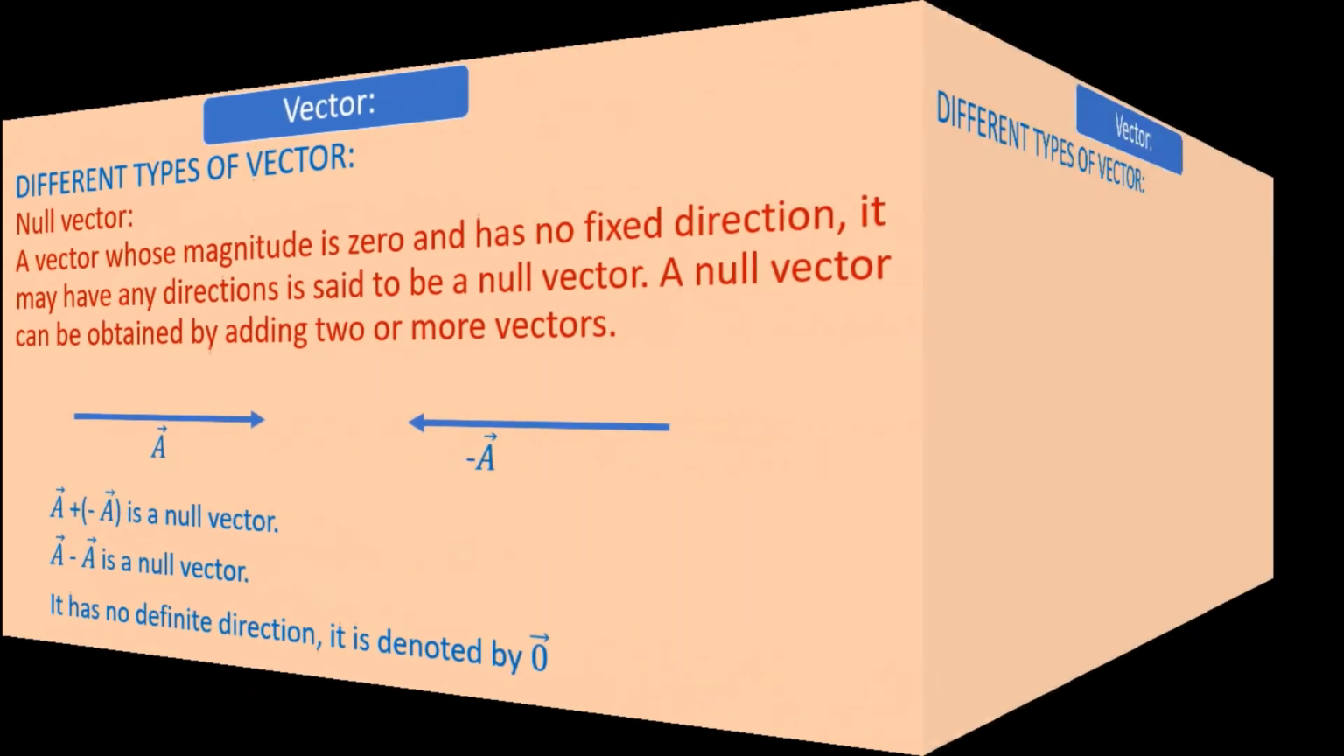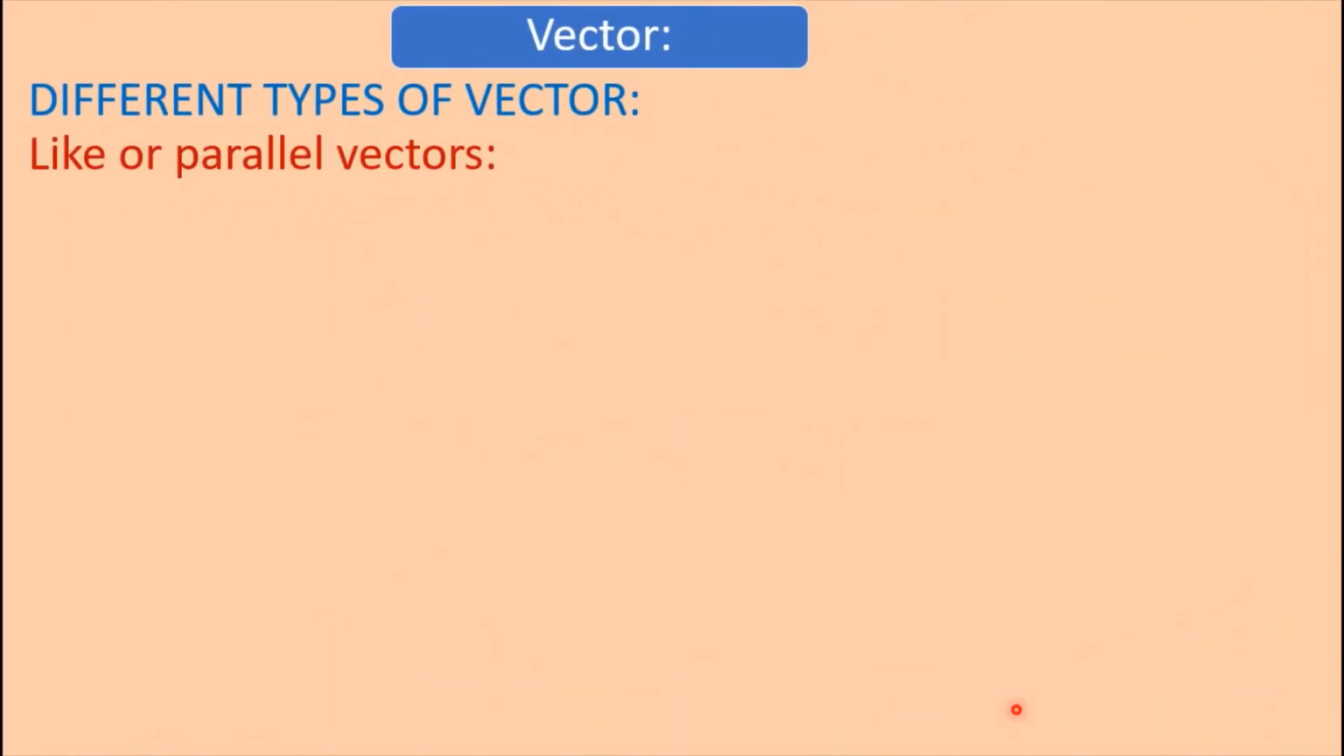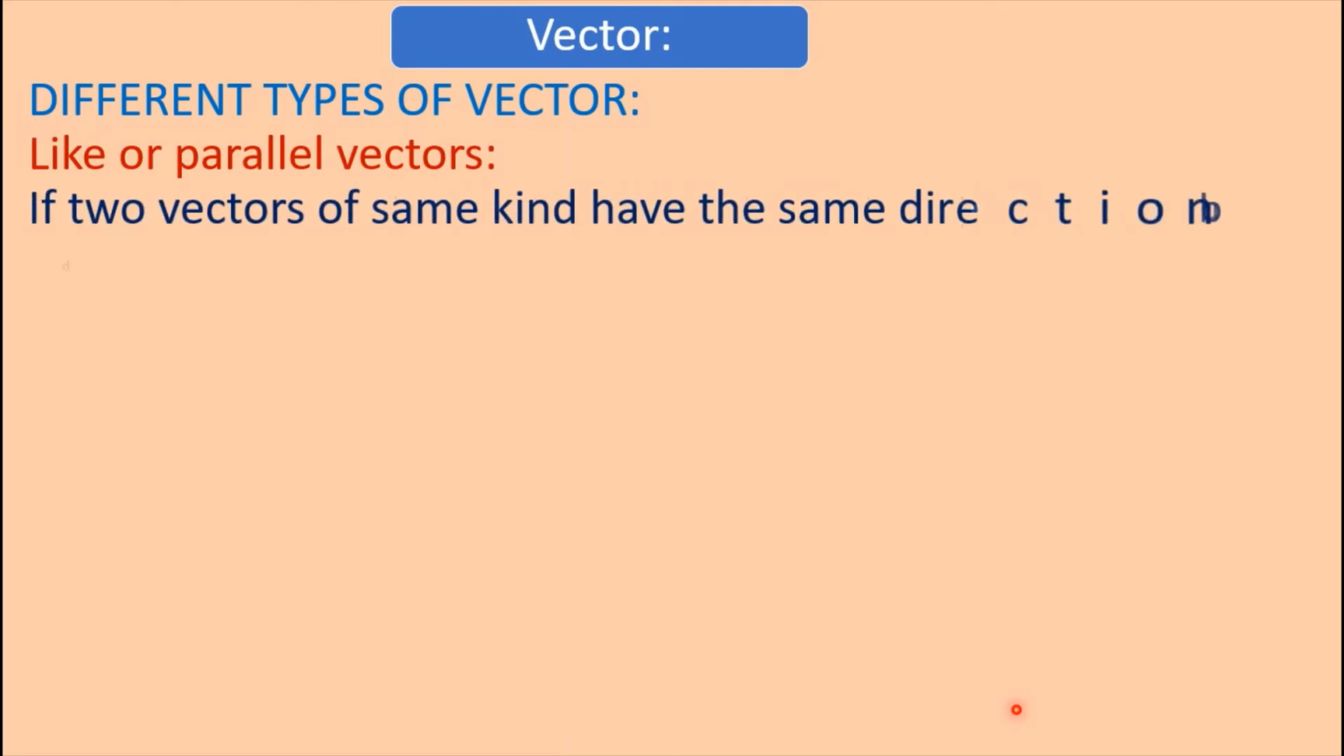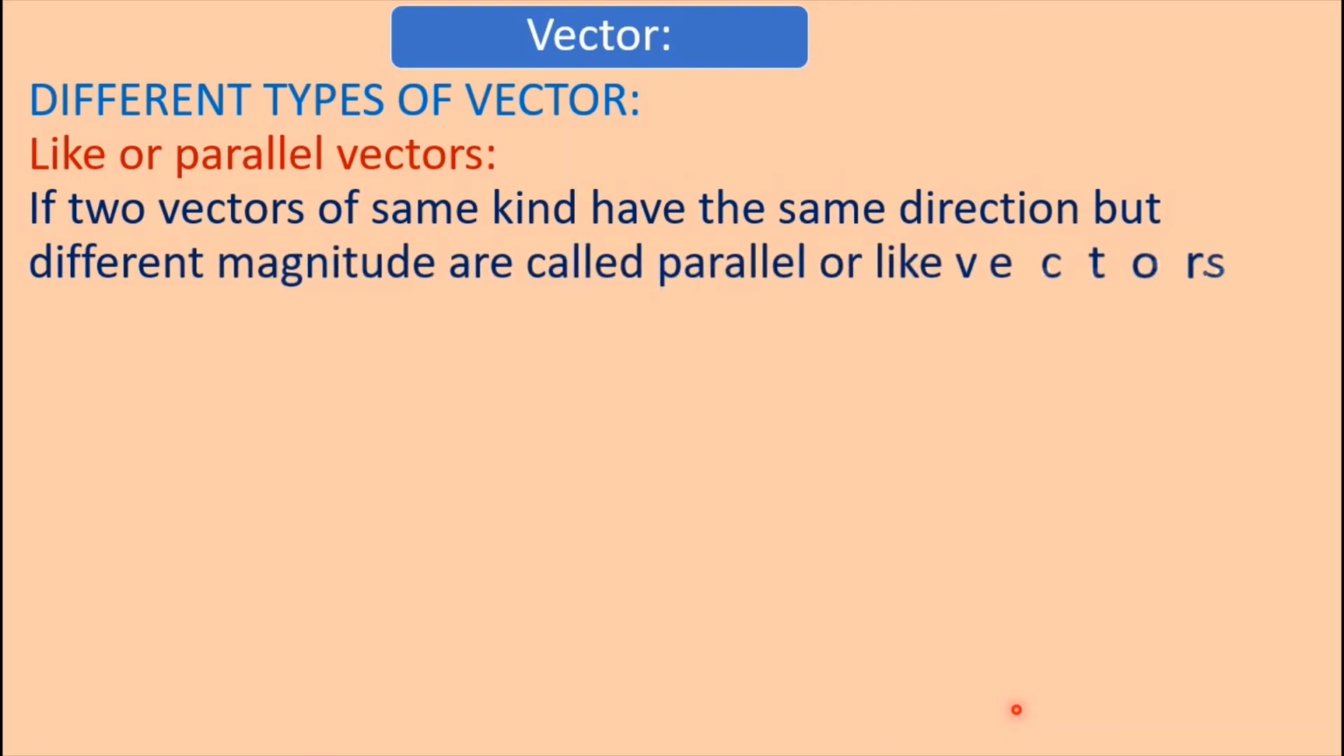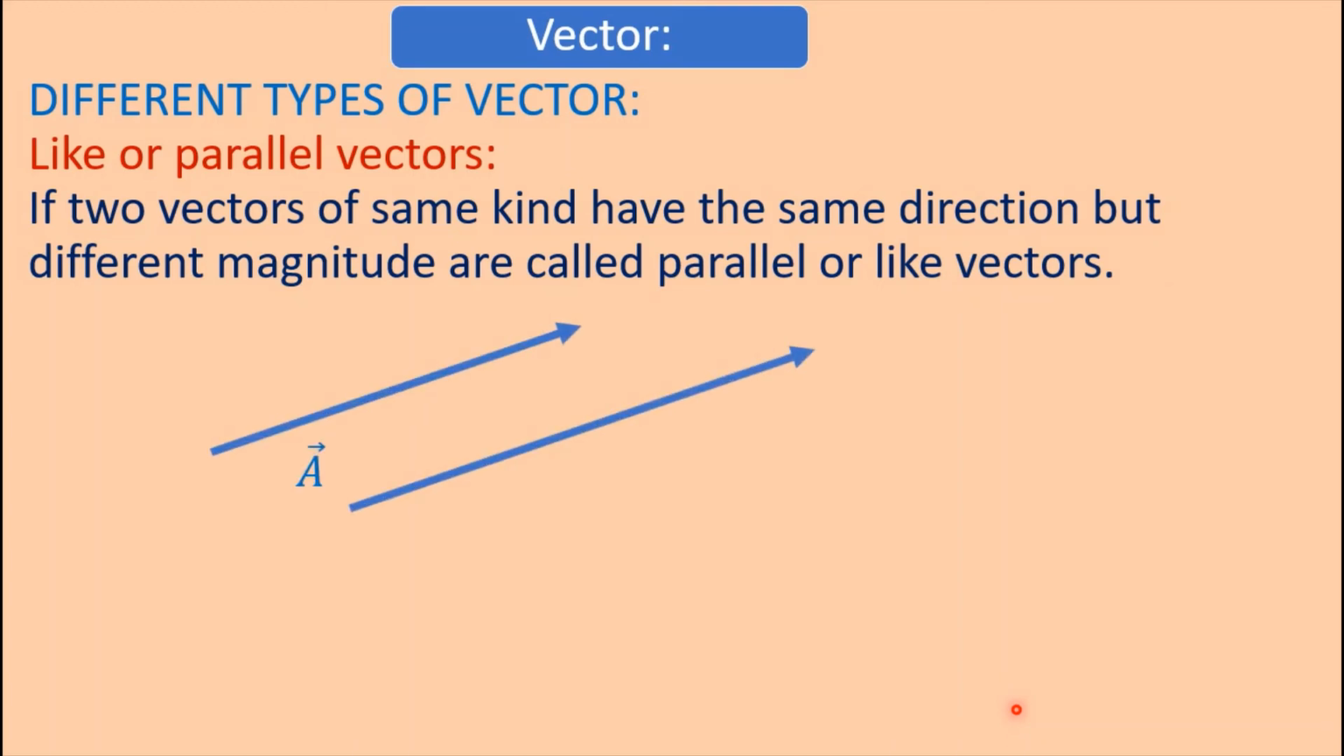Like or parallel vectors. If two vectors of the same kind have the same direction but different magnitude, they are called parallel or like vectors. Here A vector and B vector are the same kind of vector and these two vectors are parallel, and the magnitudes of these two vectors are not the same. A and B are like vectors.